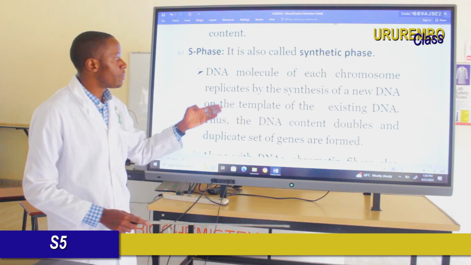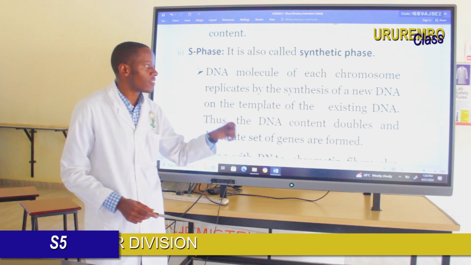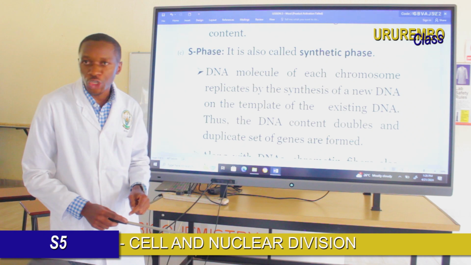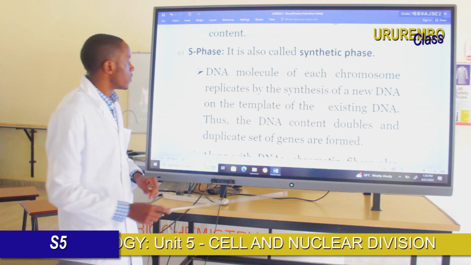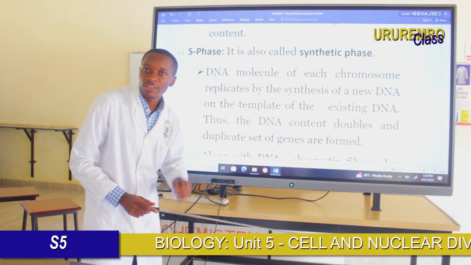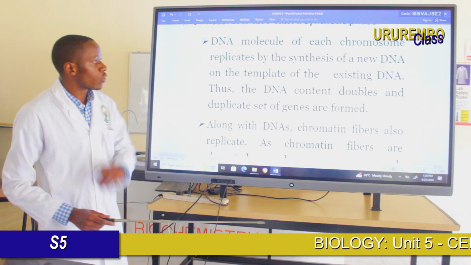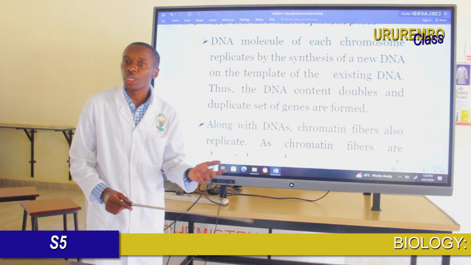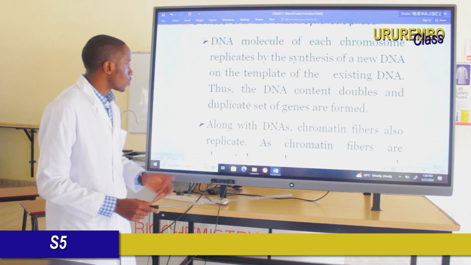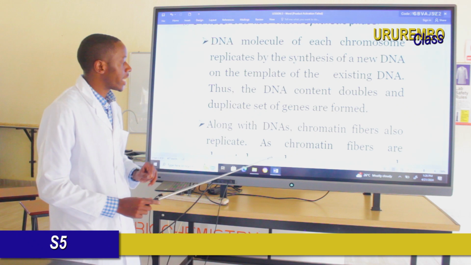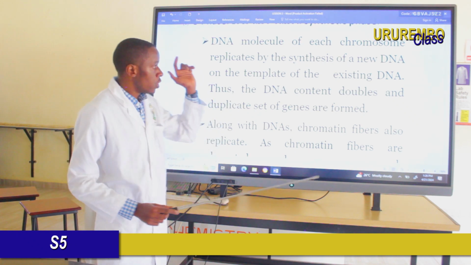It means that it replicates and synthesizes new DNA as a copy of the original DNA. This occurs in the synthesis phase. The DNA content is doubled, meaning replicated, and a duplicate set of genes is formed. This is a characteristic of S phase.